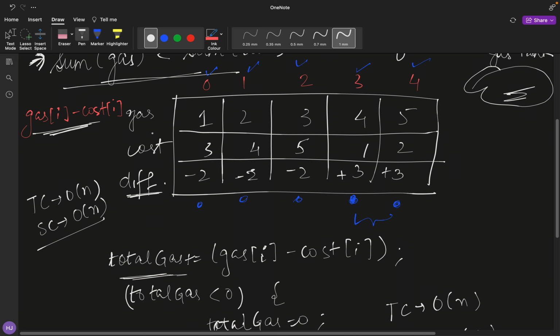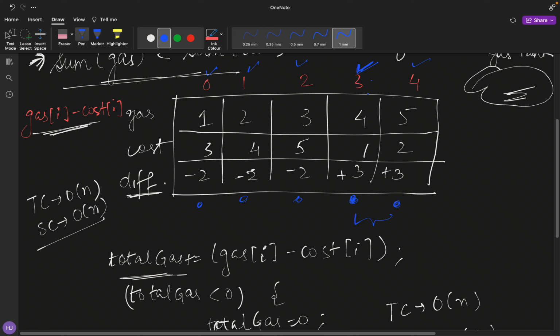One more point: there might be a question in the minds of the viewers that suppose I got this point number 3 as my starting point, why are we not traversing further in this array, like from 3, 4, 0, 1, 2?